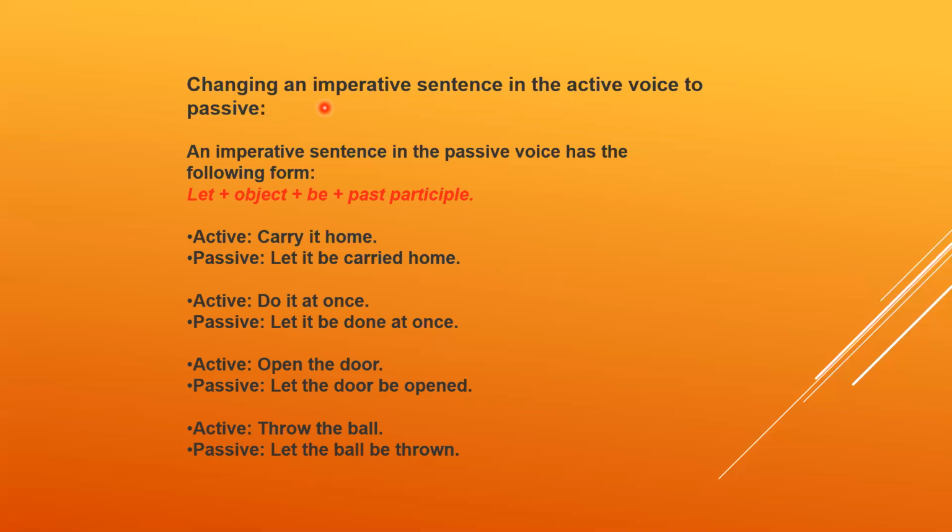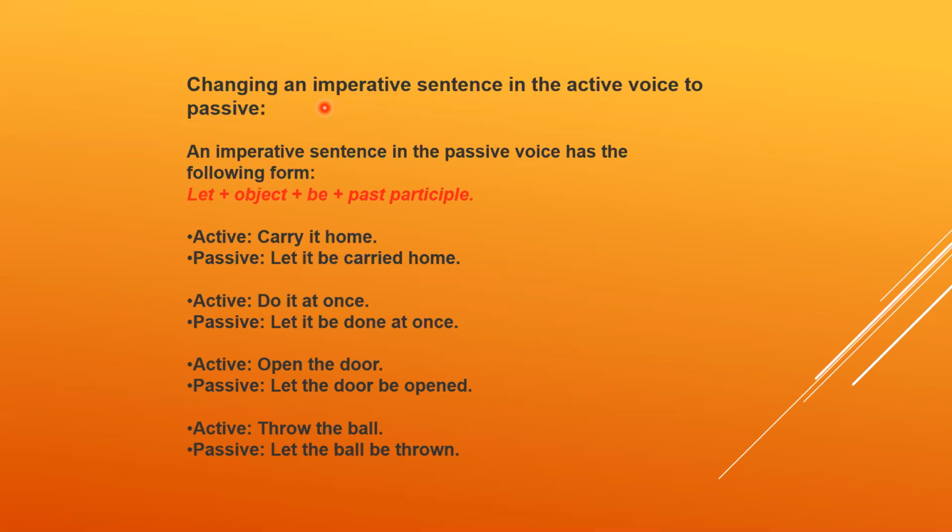For example, you are supposed to give a command to someone: bring a glass of water, get out, come here, sit down, take this, give me, go away, stand up, like this. These are the sentences which come in imperative form, and they are basically command or order sentences.